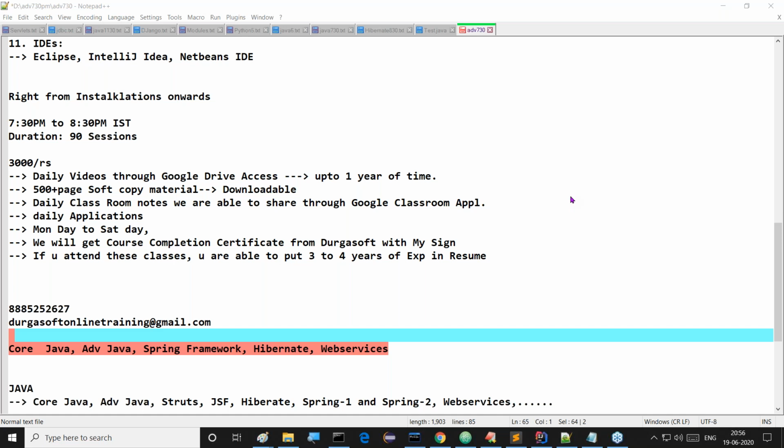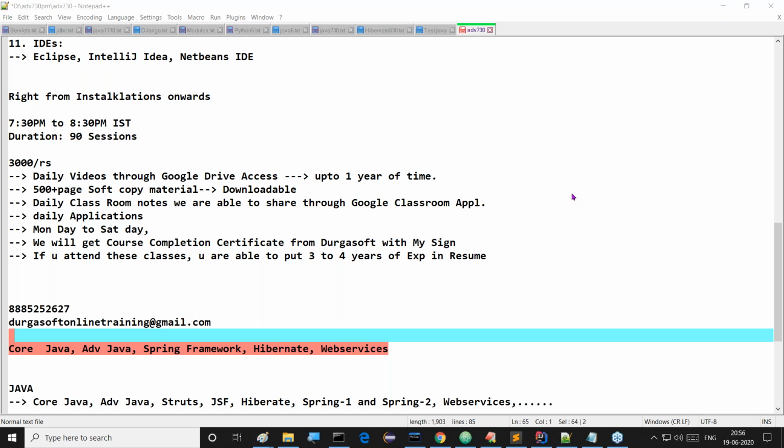Definitely, we can create web applications with advanced Java. That means we are able to prepare server-side programming applications. A website talks with the user, but a web application is available at the server side. Yes, you are able to prepare applications.